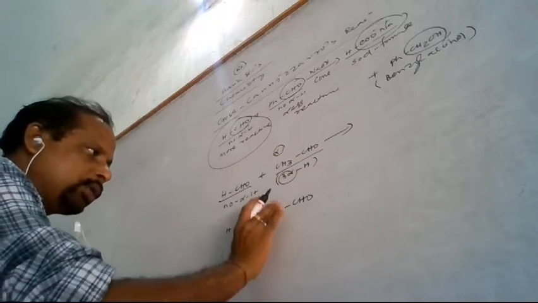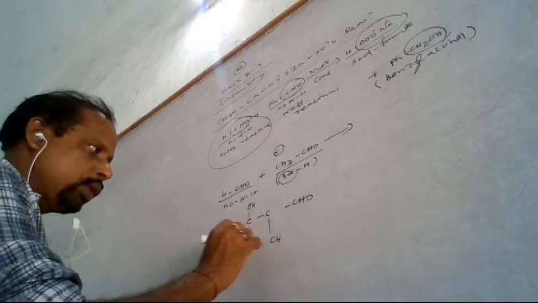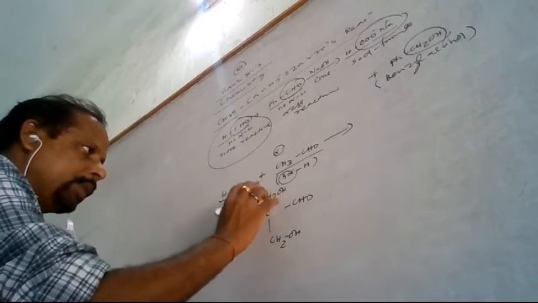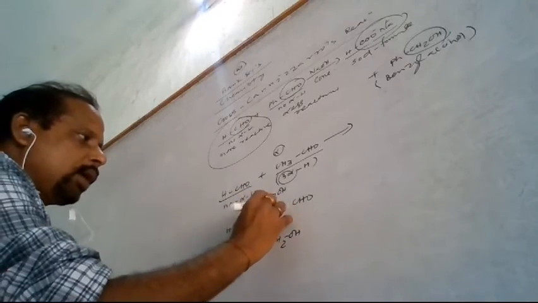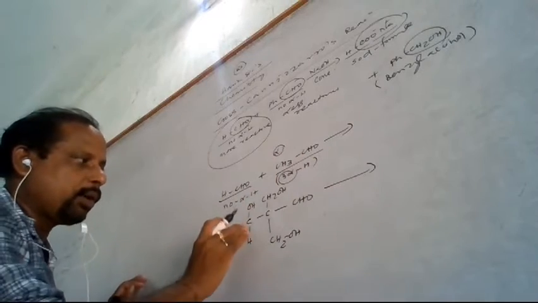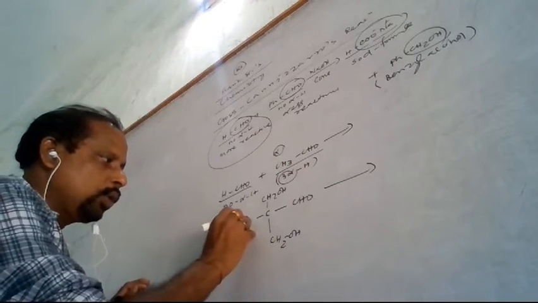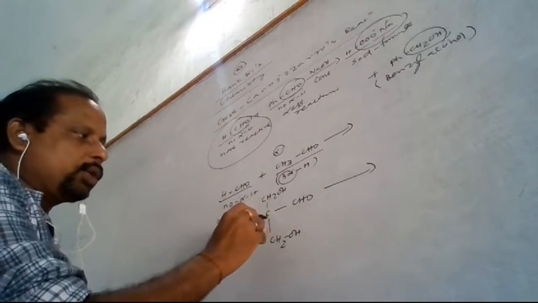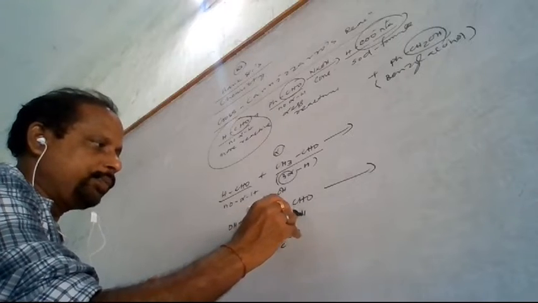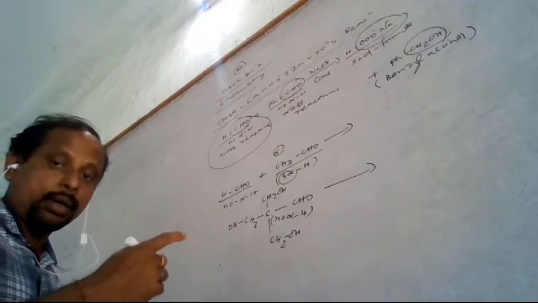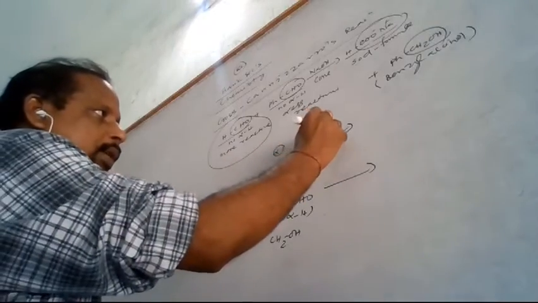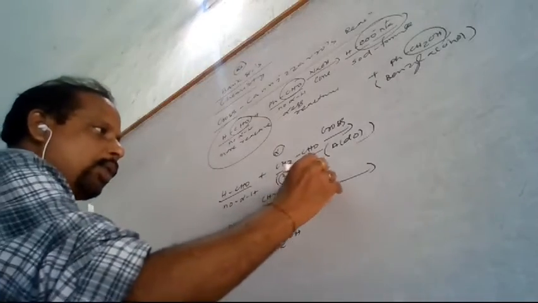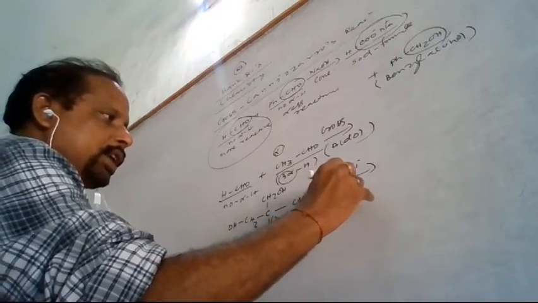So all the 3 hydrogens gradually join, and it will be CH2OH, and it will also join to CH2OH. So this product is formed, and this is also converted to CH2OH. Now this is a compound having no alpha hydrogen, so it can undergo the Cannizzaro reaction. First of all, we have covered the cross aldol condensation type reaction. Now this step is the Cannizzaro reaction.